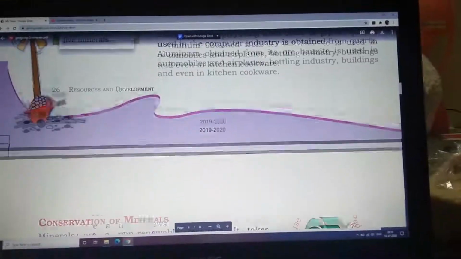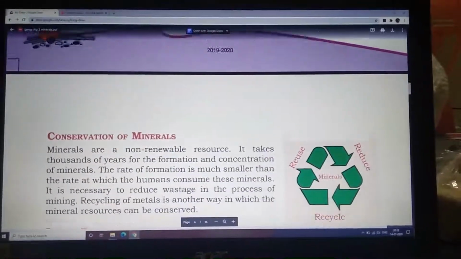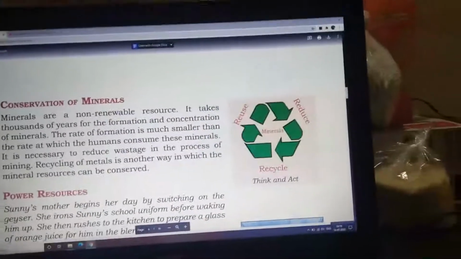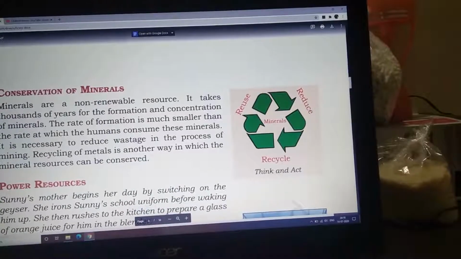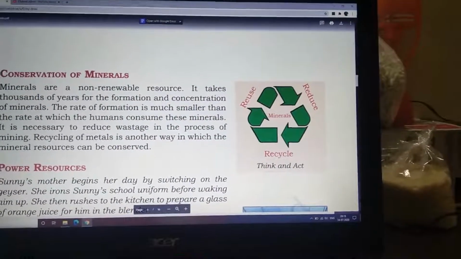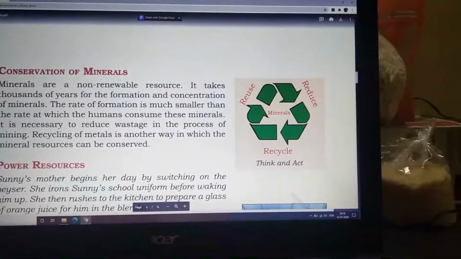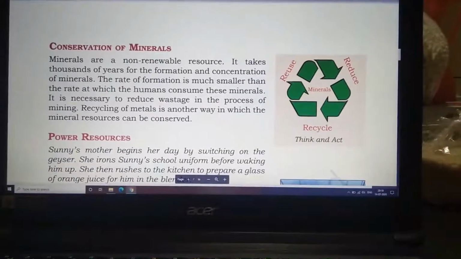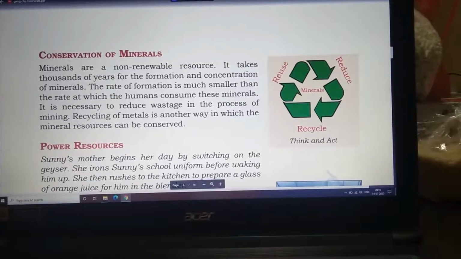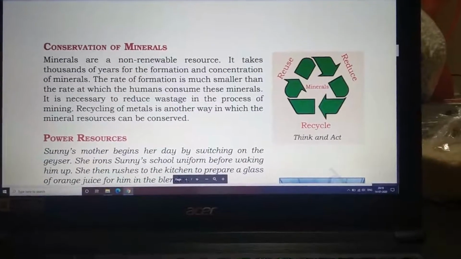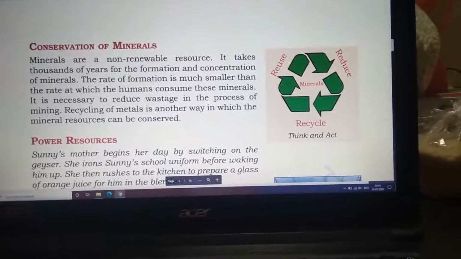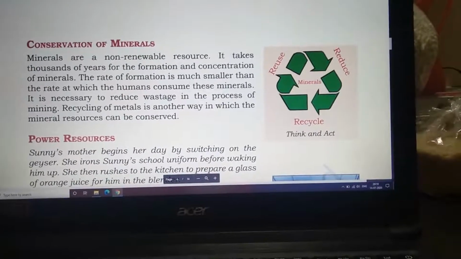I hope you have understood till here. The next topic we have is conservation of minerals. As minerals are a natural resource, every natural resource needs to be conserved. Now how do we conserve them? Minerals are a non-renewable resource. In the first chapter I told you what non-renewable means: once it is over, it is exhausted, it will never be got back. So minerals are non-renewable.